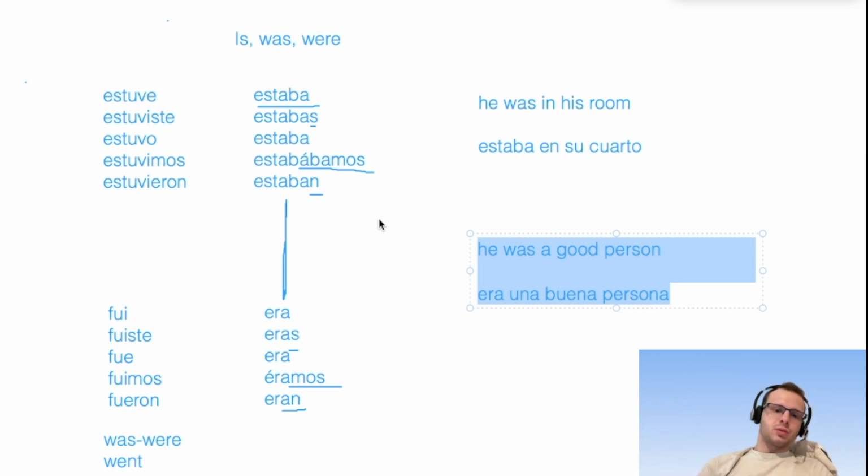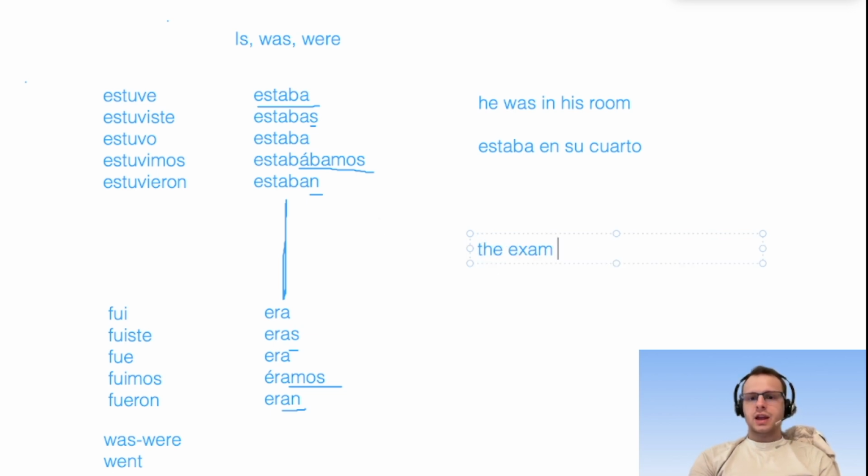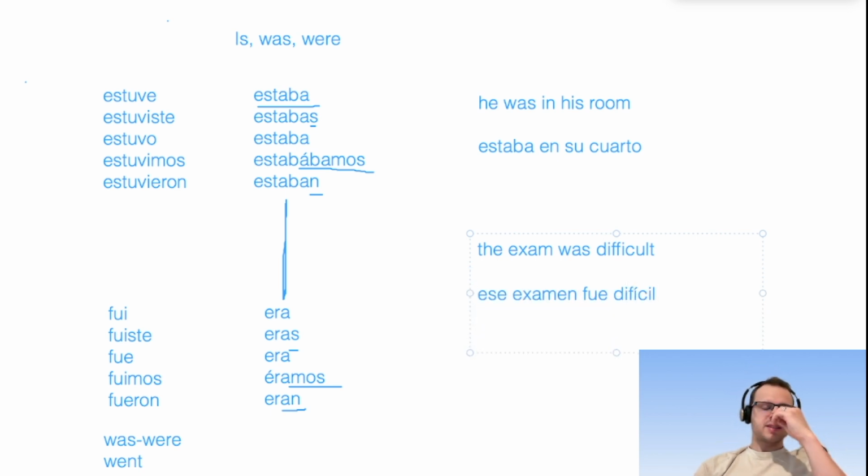Let's do another example with one of these. The exam was difficult. Ese examen fue difícil. And this is pretty easy to just say, hey, fue.